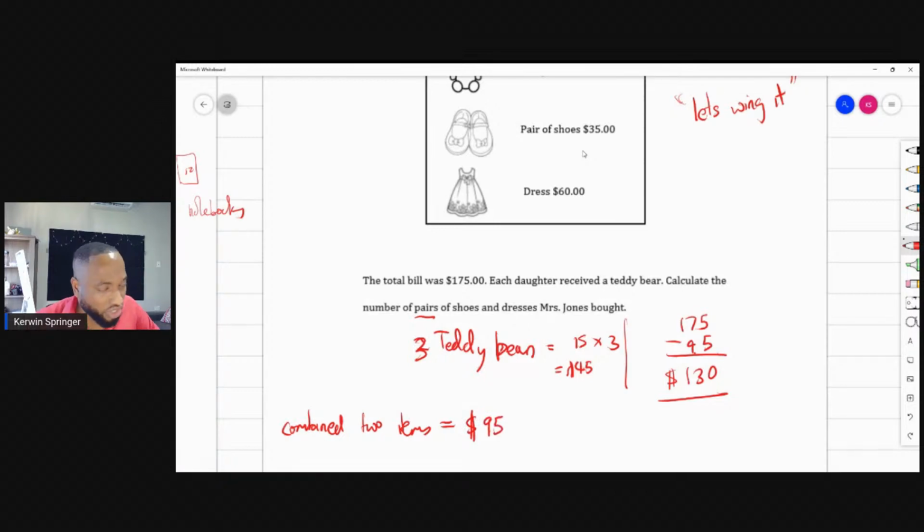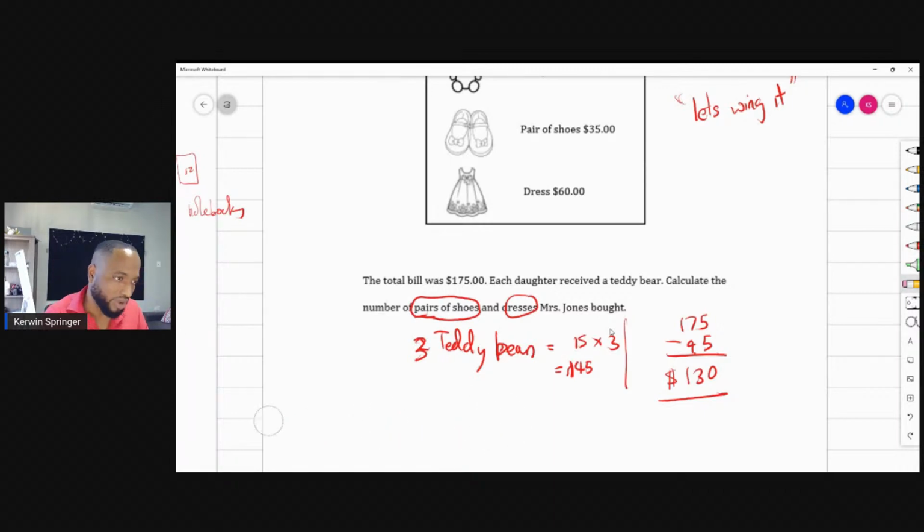So it's because you're hungry. Well, I don't think she could buy any dresses. Number of pairs of shoes. Oh, this is pairs of shoes. So this is one thing, and dresses. So it's not combined two items again.